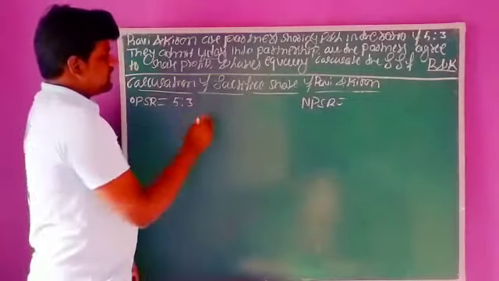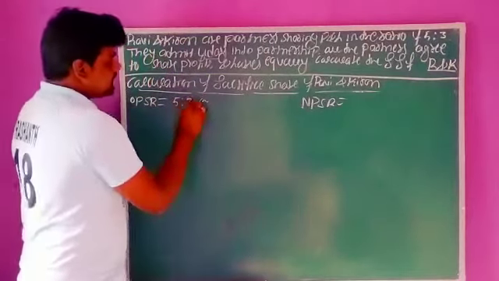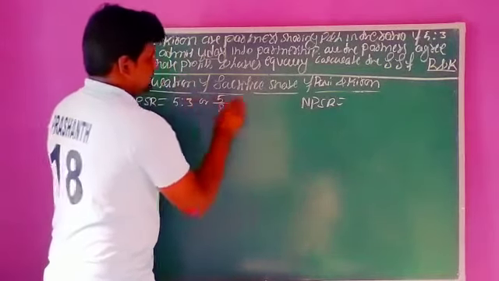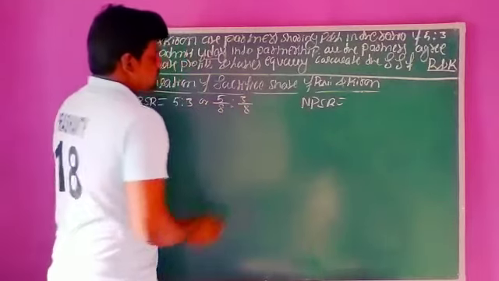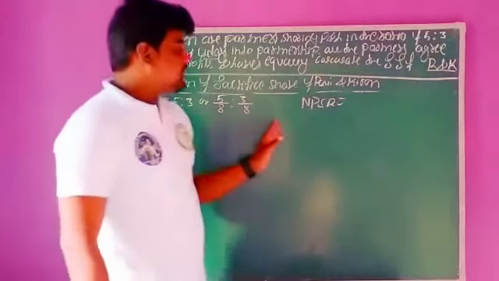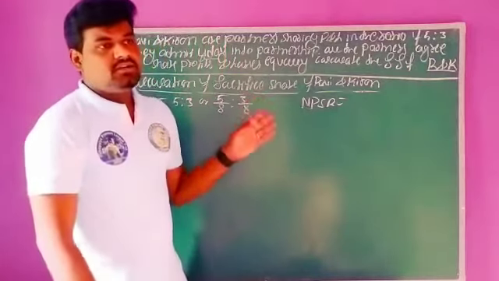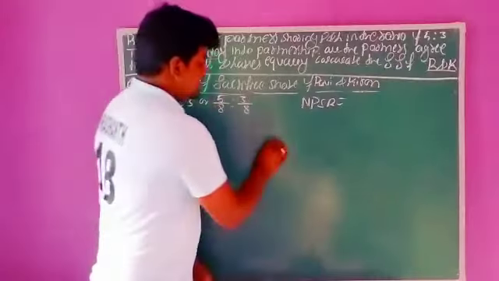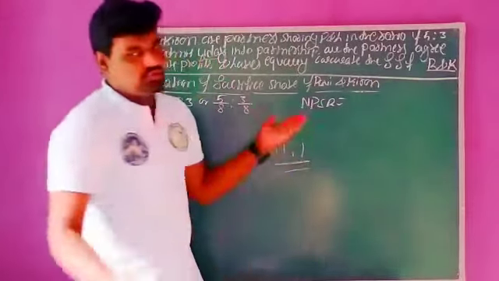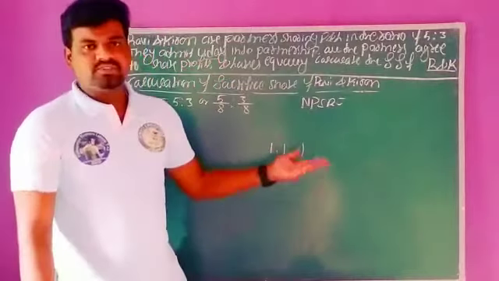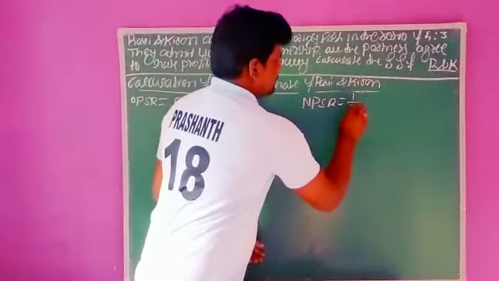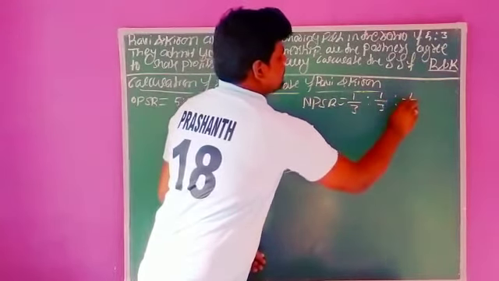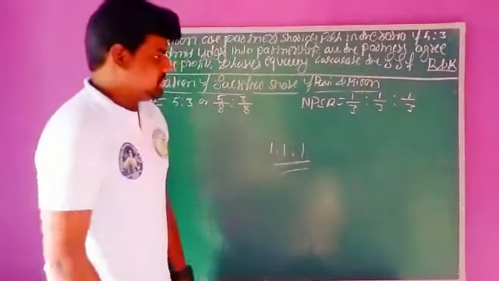So this ratio we can convert as 5 plus 3, 8. 5 by 8 is to 3 by 8. These are the old ratios. And after the admission of a new partner, all the partners are sharing profits and losses equally. Equally means nothing but 1:1:1, right? 1 plus 1 plus 1, 3. 1 by 3 is to 1 by 3 is to 1 by 3. This is the new profit sharing ratio.